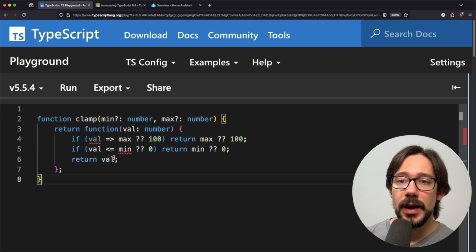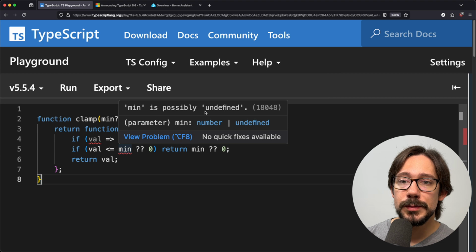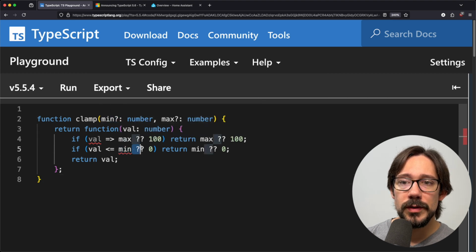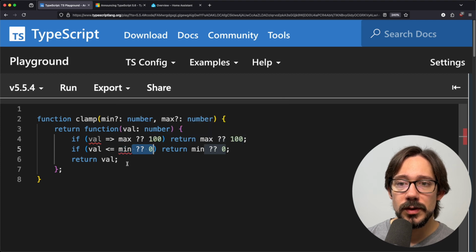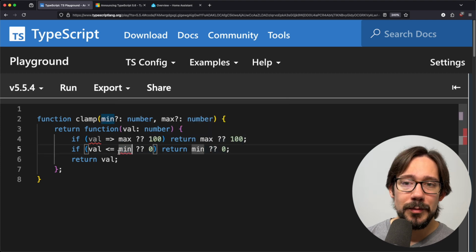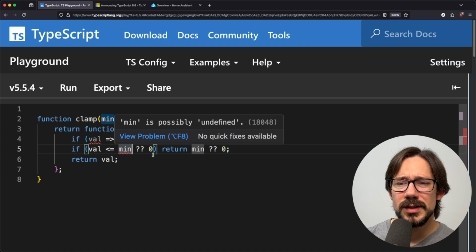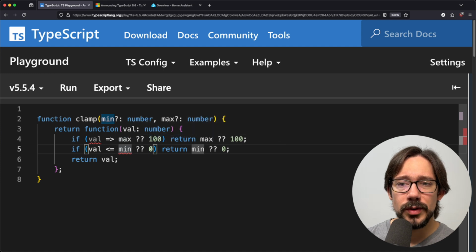The second one here on line 5, for min, we have min is possibly undefined. And you might say, well, yeah, we know min is possibly undefined. That's why we've put $0 here, because min might be undefined. So what's going on there? And maybe in this one, it's a little more obvious to be like, oh, is there a precedence thing? And maybe we can wrap this in parentheses.